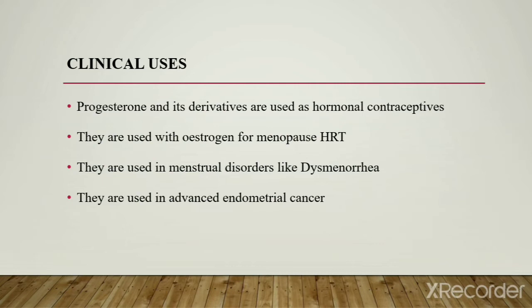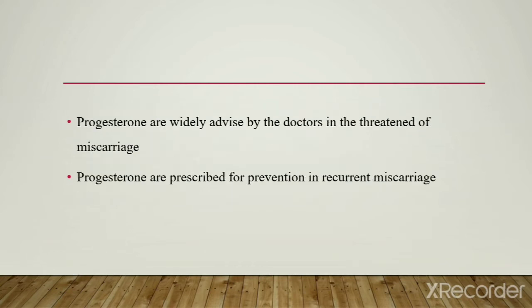They are used in advanced endometrial cancer. Progesterone is widely advised by doctors in the threat of miscarriage, and it is prescribed for the prevention of recurrent miscarriage.